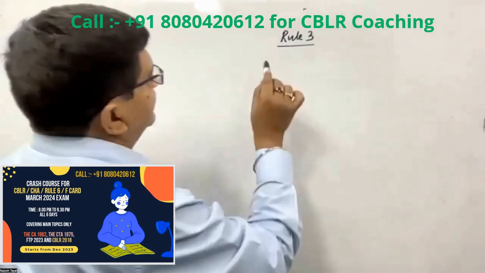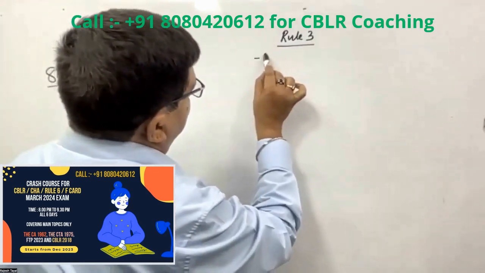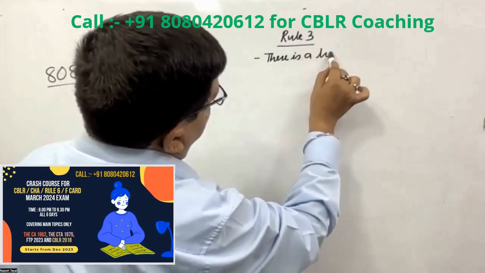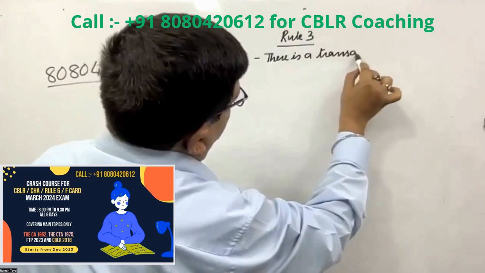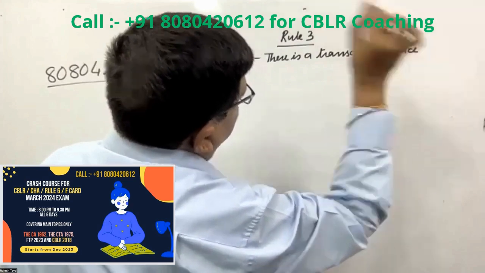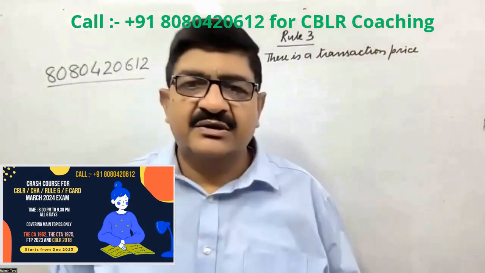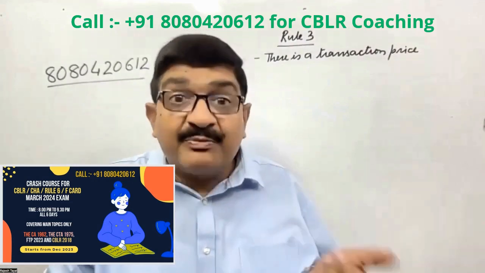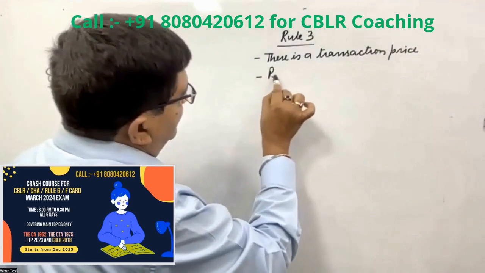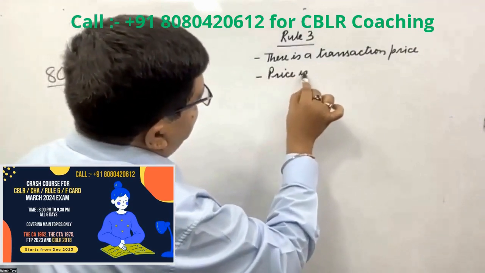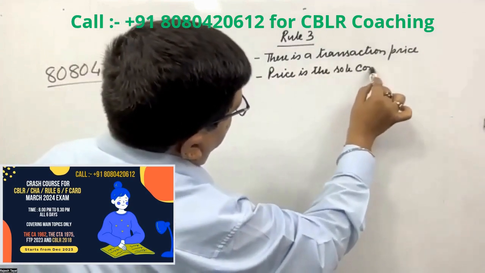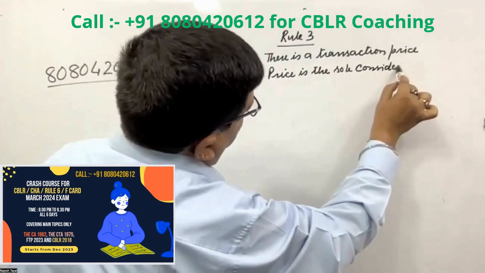So for rule number 3, there is a transaction price, right? And that price is the sole consideration. Price is the sole consideration.